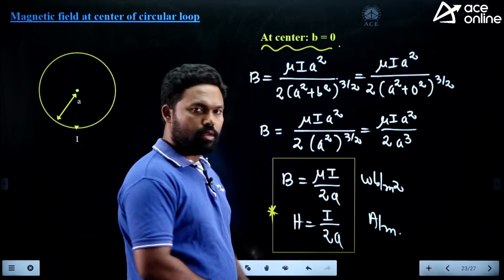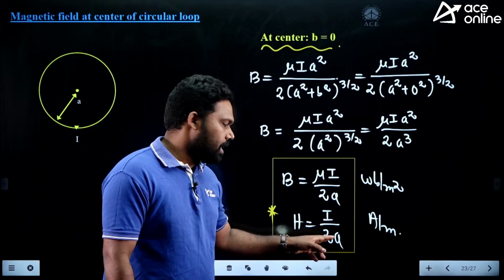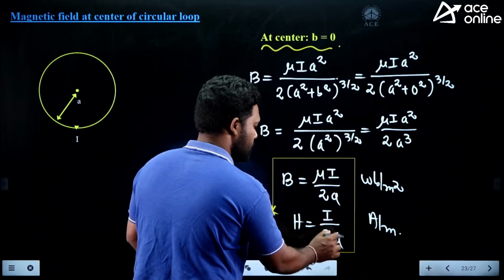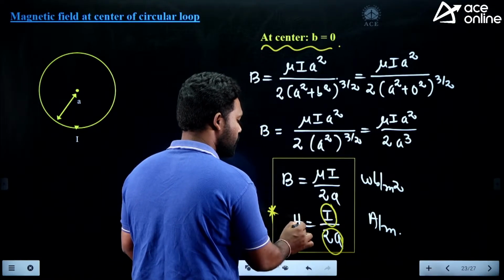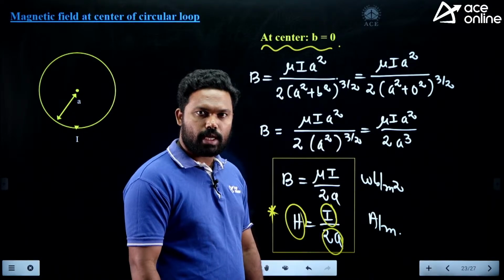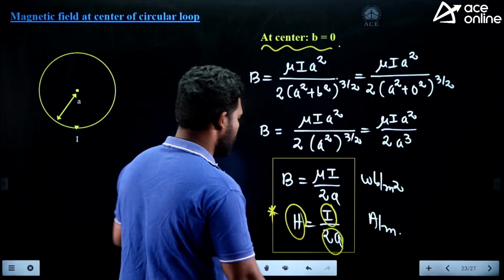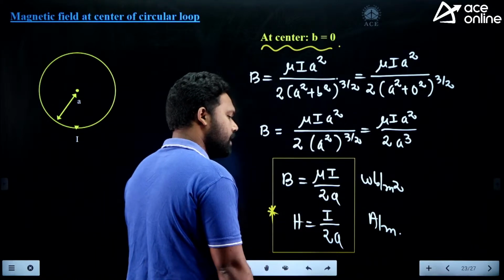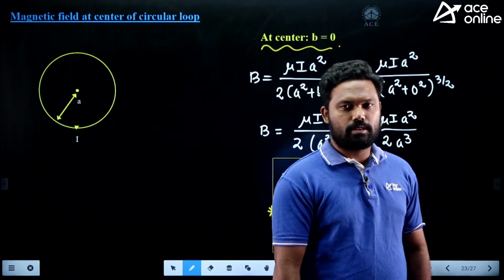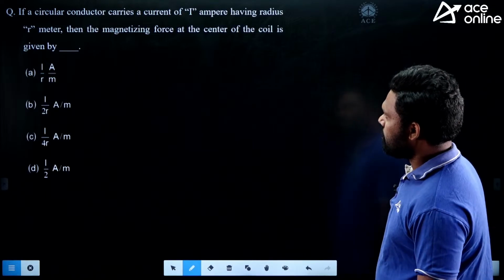And do you know one of the most popular questions? A circular loop has a diameter of 1 meter and carries a current of 1 ampere. What is the magnetic field at the center? Here a is the radius, so 2 into a is the diameter. That is 1, the current is 1 ampere, so 1 divided by 1 is the answer. With the same numerical, this question was asked a number of times. Quite interesting.